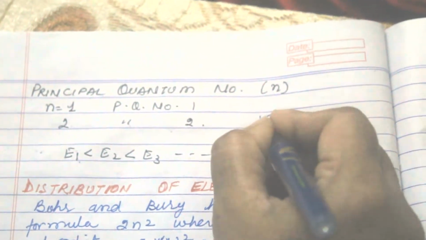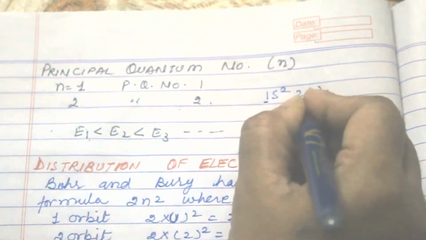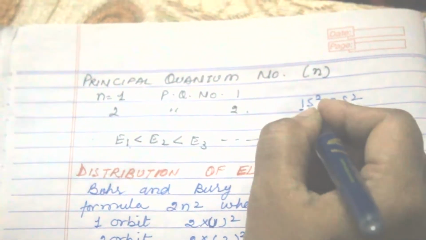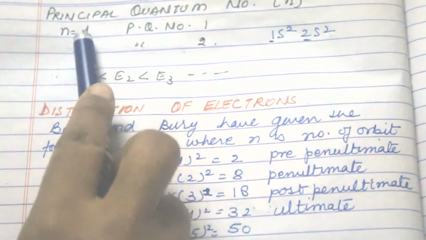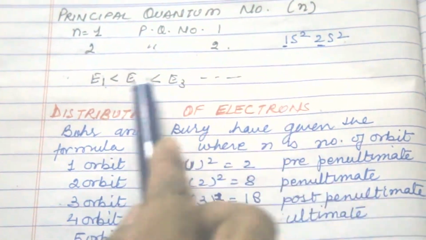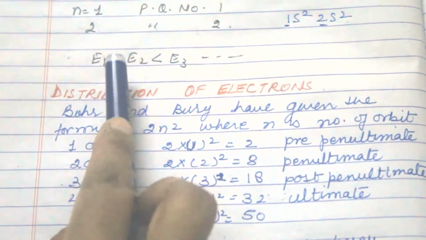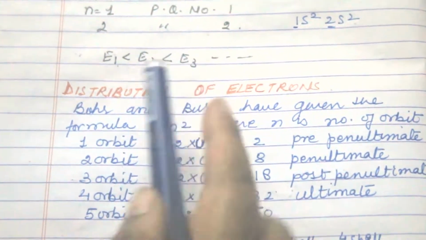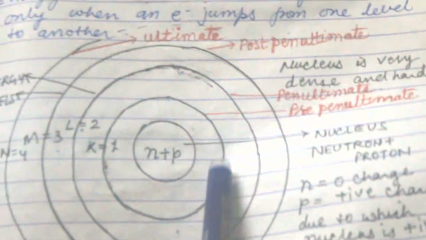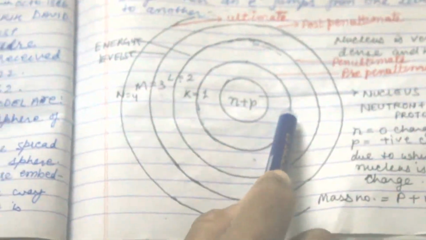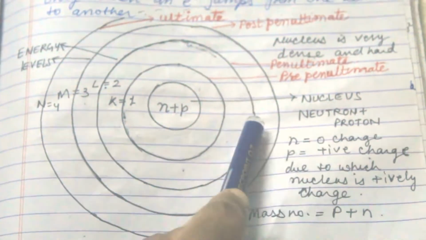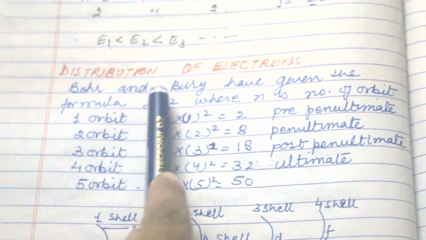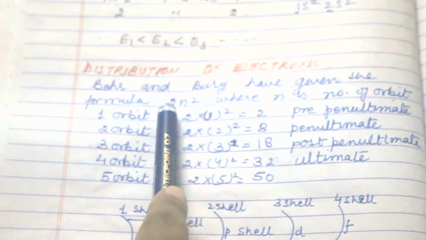For example, 1s2, 2s2. This is the principal quantum number, which is written in front of the shells: principal quantum number 1 for the first shell, 2 for the second, and so on. The energy level of 1 is less than that of 2, and 2 is less than that of 3. The shell near the nucleus has less energy as compared to the next orbit, and that one has less energy than the next orbit. Now for distribution of electrons, Bohr and Bury have given the formula 2n square.